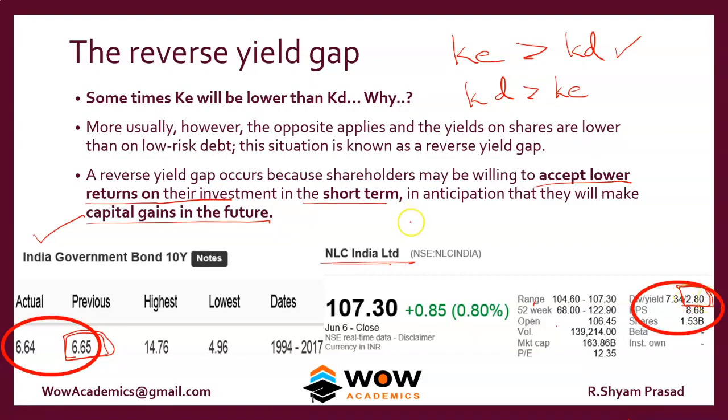What equity shareholders want, if you take the KE, is two things: one is the dividend and two is capital appreciation. We only looked at the dividend part of it and left out the capital appreciation part. That's why the reverse yield gap occurs. So we should take two things into account, the dividend and also the capital appreciation.